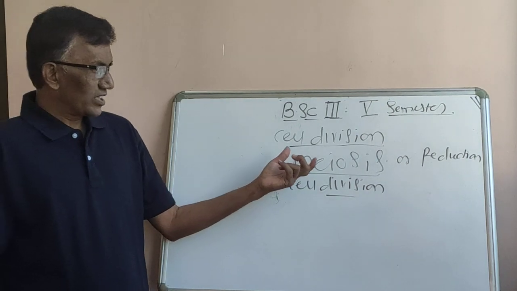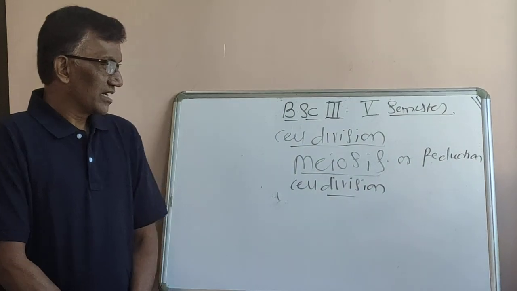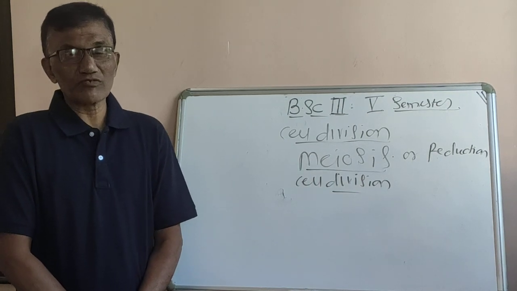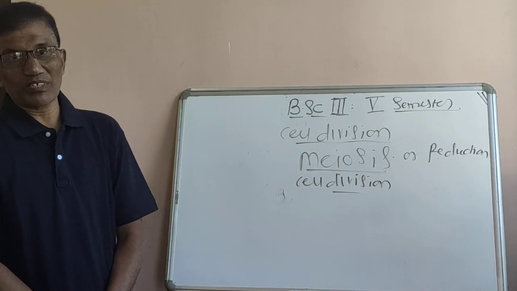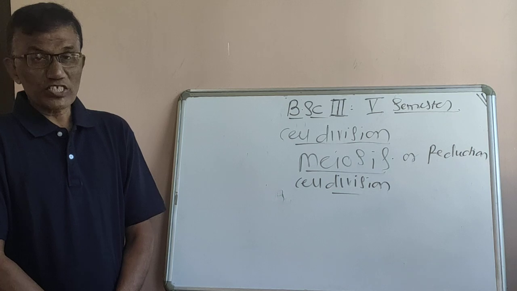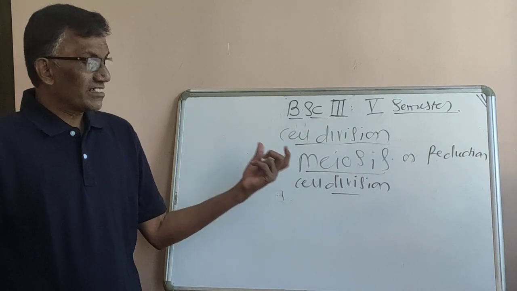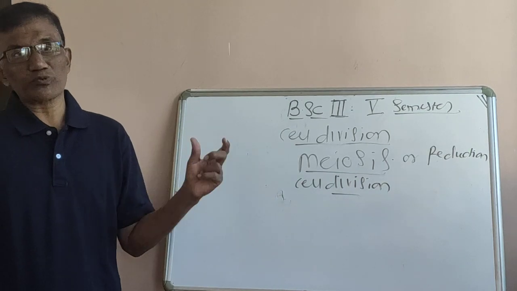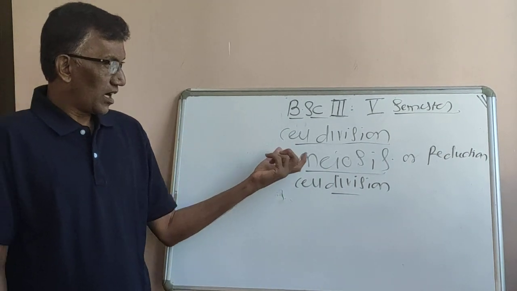What is the exact definition of meiosis? It is a type of cell division which takes place both in plant and animal cells, in which the parental cell reduces its chromosome number to half after cell division.